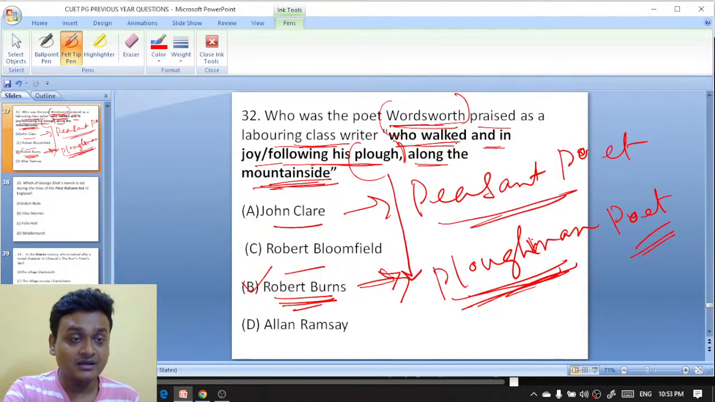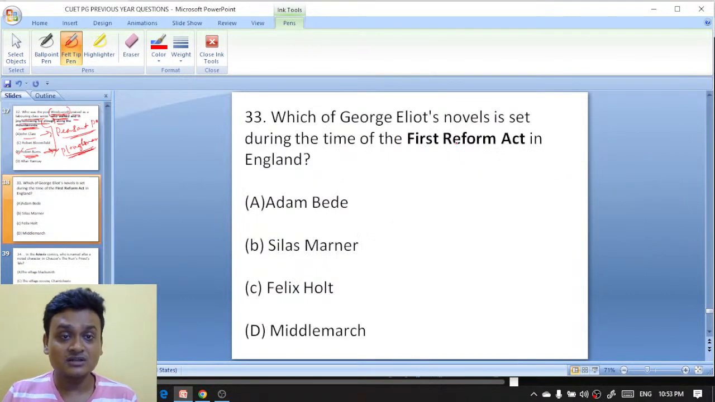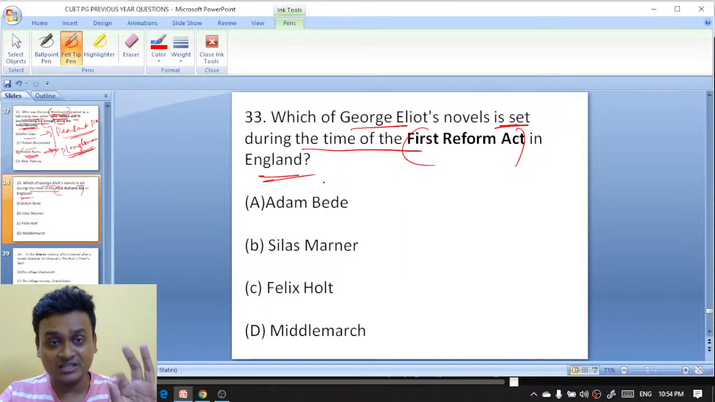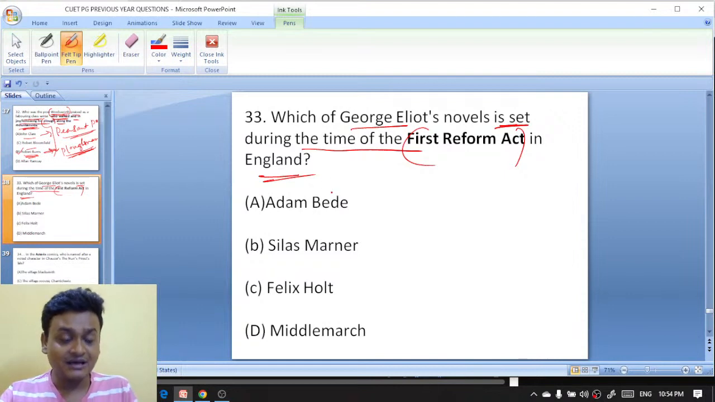Moving on to question number 33. Which of George Eliot's novels is set during the time of the First Reform Act? इसमें से कौन सा नॉवेल जॉर्ज एलियट का that is set during the time of First Reform Act in England? इंग्लैंड में जो फर्स्ट रिफॉर्म एक्ट आया था उसी दौरान जॉर्ज एलियट का नॉवेल आया था. What is the right answer?